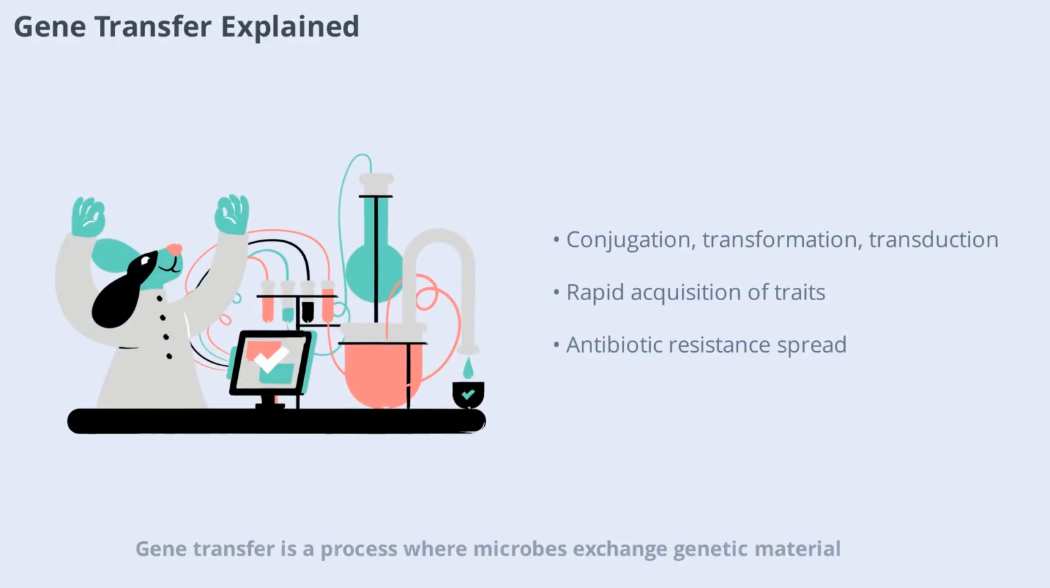Gene transfer is a process where microbes exchange genetic material. This can happen through several methods such as conjugation, transformation, or transduction. By sharing genes, microbes rapidly acquire new abilities like antibiotic resistance or enhanced metabolism. This adaptability is a major reason why microbes are so successful in diverse environments.